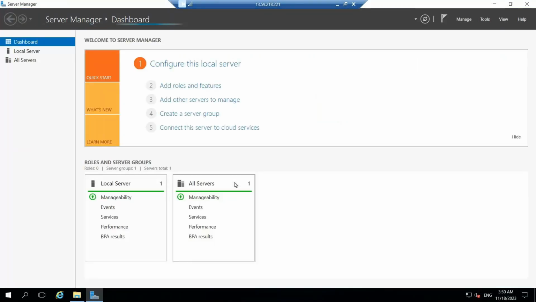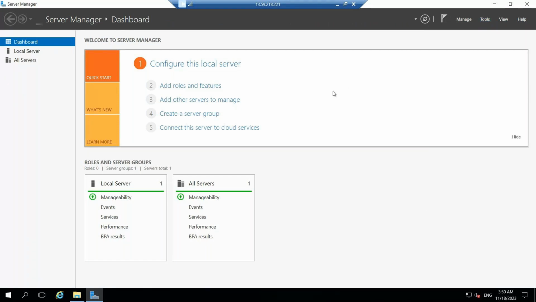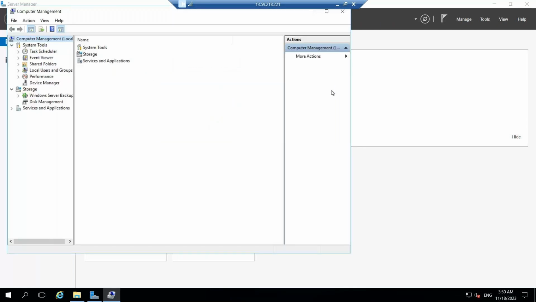Now, go to tools, click on computer management, open this. Yeah. So now computer management is open here.